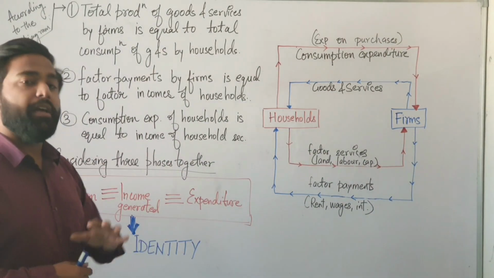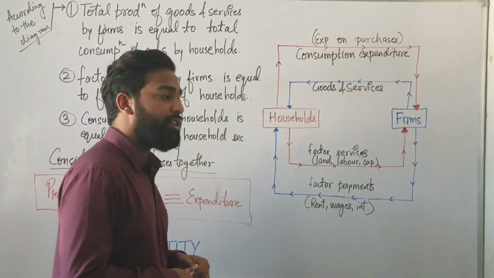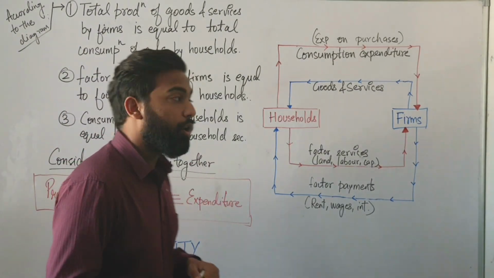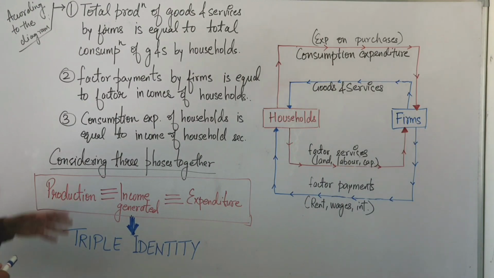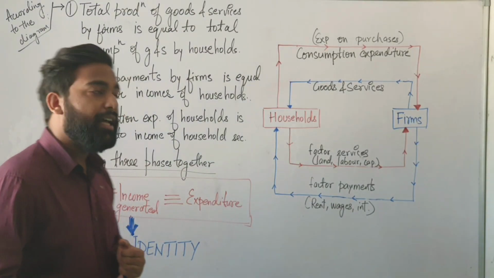It means there is nothing left in the inventories. What is inventories? The remaining stock. So there is nothing left. Each and every good and service is being consumed by the consumers.